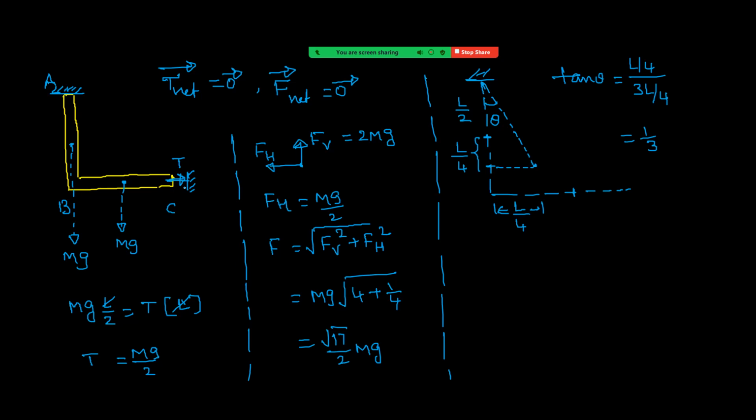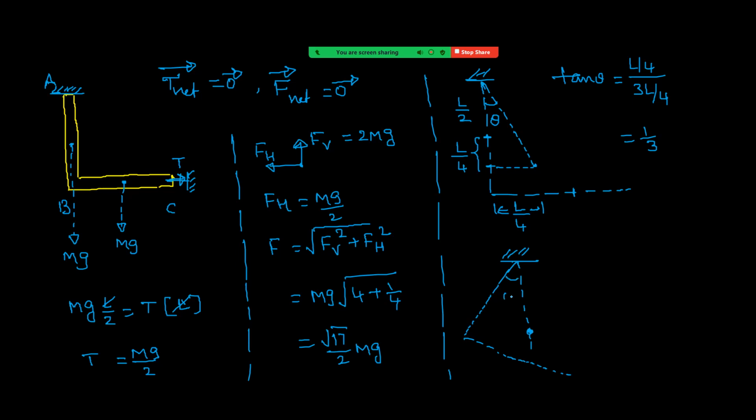Now see what happens when the string is cut. The question is that it is in equilibrium. So it will be in equilibrium if the center of mass is below the point of suspension. That means the center of mass must be below the point of suspension, and the rod will be like this. We have to make a diagram properly here.